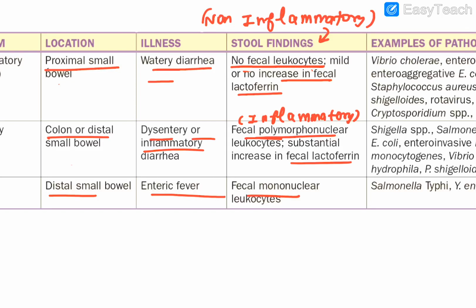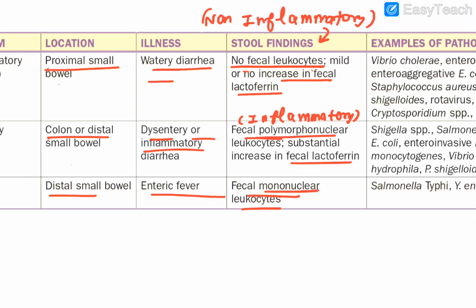Fine. And in the penetrating one, what do you have? Fecal mononuclear leukocytes. Again, I'm telling you, three types: non-inflammatory, inflammatory, and penetrating. In the non-inflammatory one, you have no fecal leukocytes. In the inflammatory one, leukocytes are present, and in the penetrating one, what is present? Fecal mononuclear leukocytes.